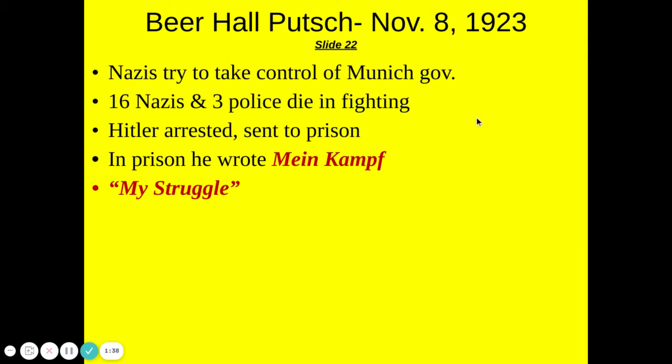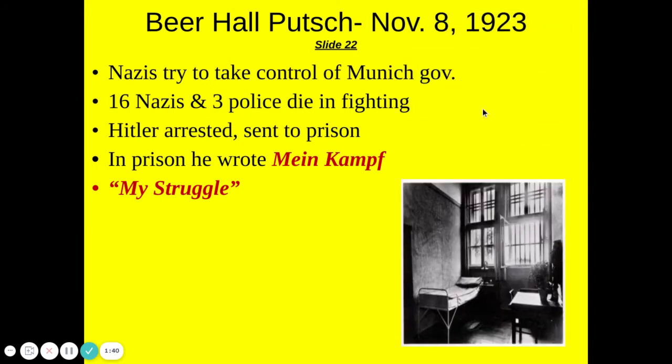So in 23, the Nazi Party attempts to overthrow the local government in Munich and it led to the deaths of 16 of them and 3 police officers. Hitler is going to be arrested and he's sent to prison. While he's there, he writes his book, Mein Kampf. The translation of that is My Struggle.